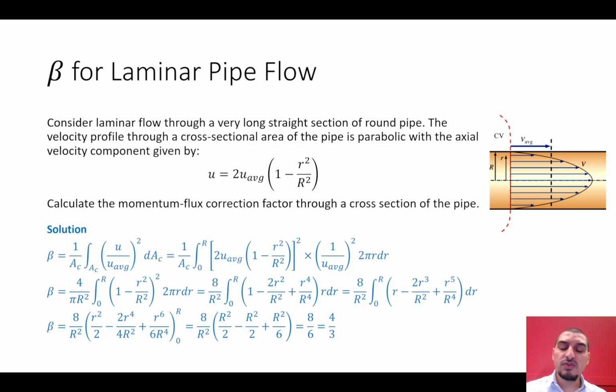If it's a turbulent flow, we can get a much smaller value. That's why the turbulent flow is more closer to the assumption of uniform flow than the laminar flow. And again, we'll go through this in details in chapter 8 when we go to this point.